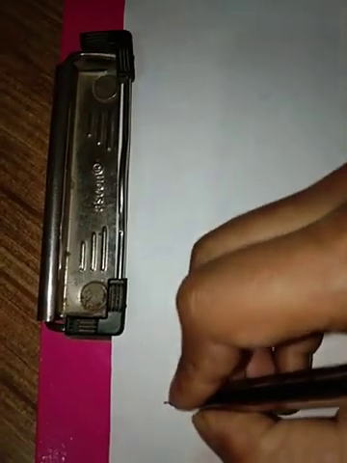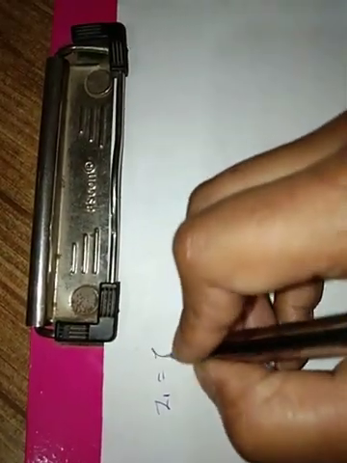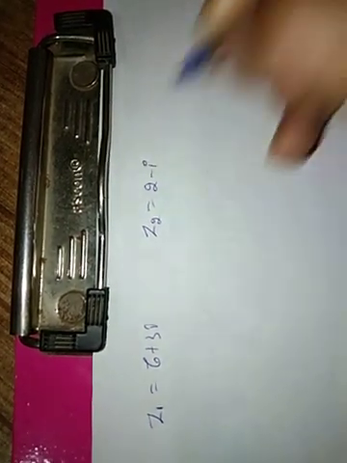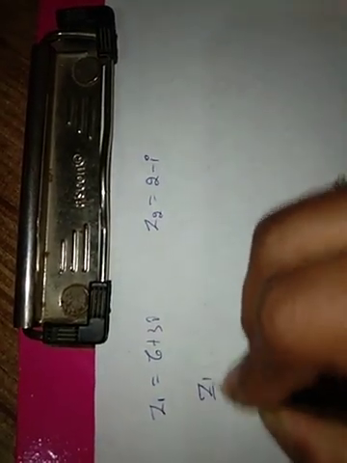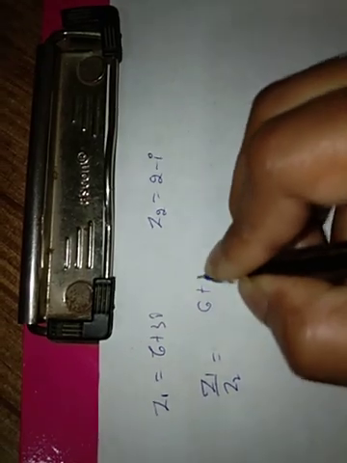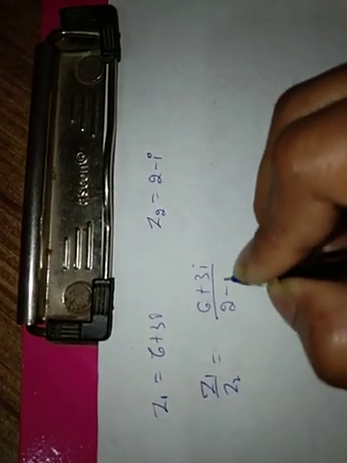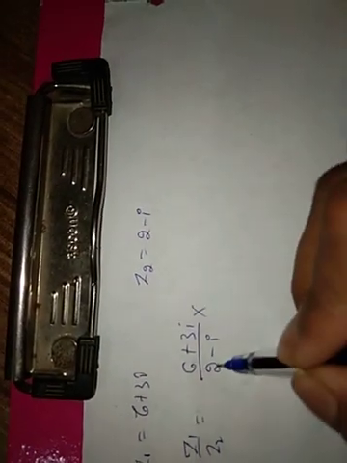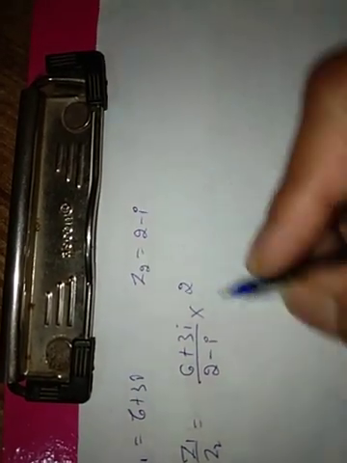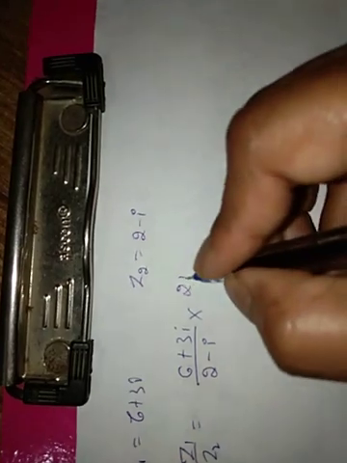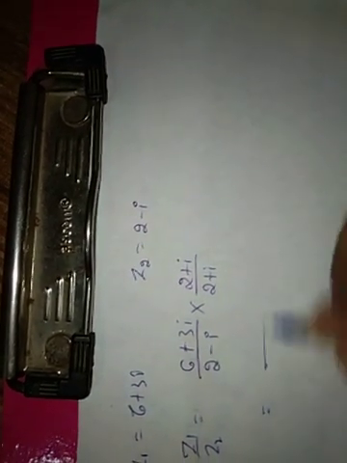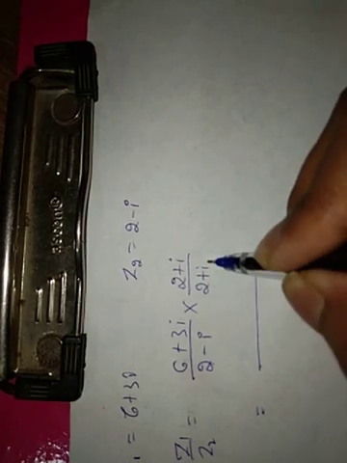Here I am taking an example of the division: z1 equal to 6 plus 3i, z2 equal to 2 minus i. So z1 by z2 equal to 6 plus 3i divided by 2 minus i. First we have to multiply both numerator and denominator by the conjugate. Keep the real part as it is, change the sign of the imaginary part: 2 minus i into 2 plus i.